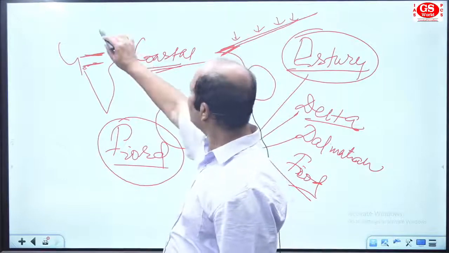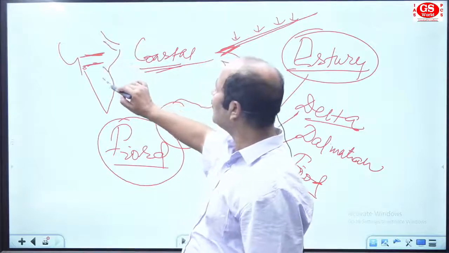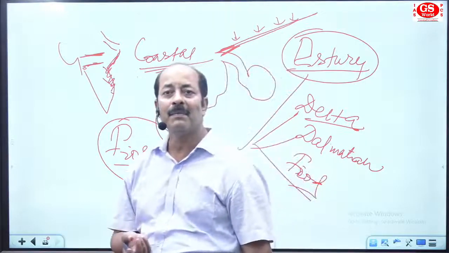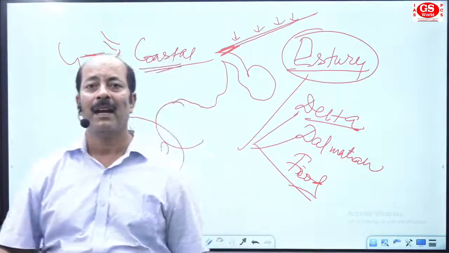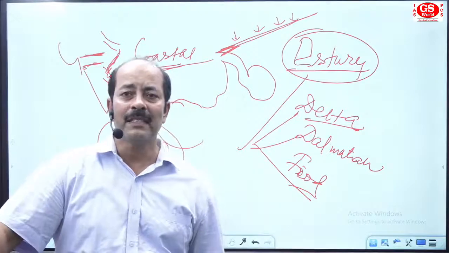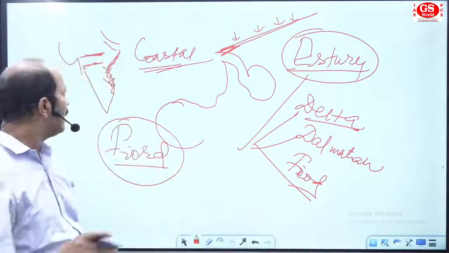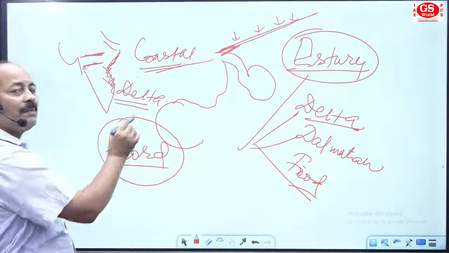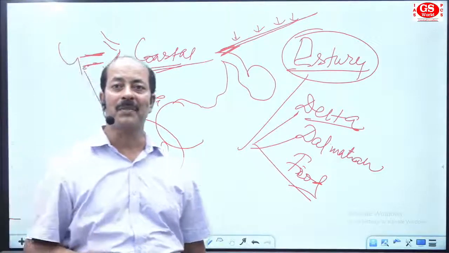Now suppose there are a number of rivers coming to the Bay of Bengal area. This type of river has a thick deposit of sediment. So near the mouth of river you will find the formation of a delta. So this type of coast is named as a delta coast.